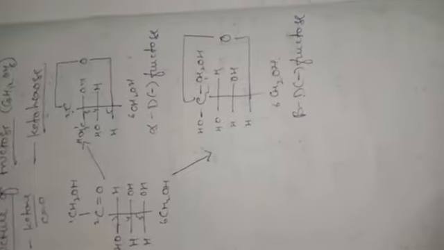It exists in two cyclic forms which are obtained by the addition of the OH at the fifth carbon to the C double bond O group. The ring thus formed is a five-membered ring and it is named furanose. We already know about Haworth structures. I forgot to tell, these are known as Haworth structures.